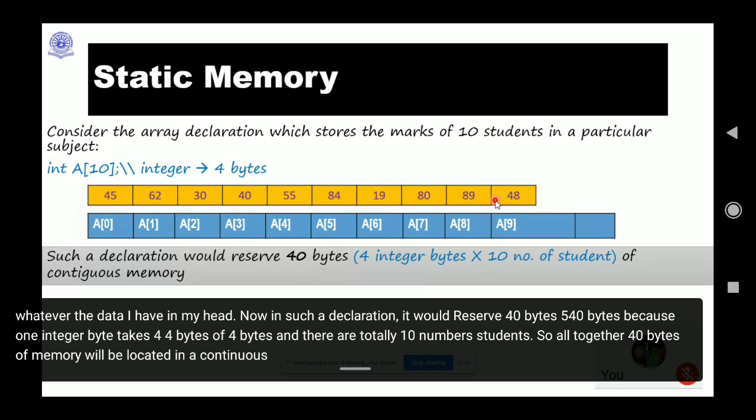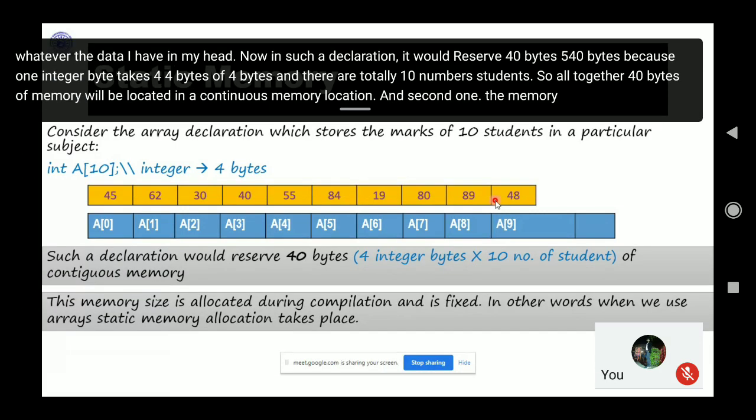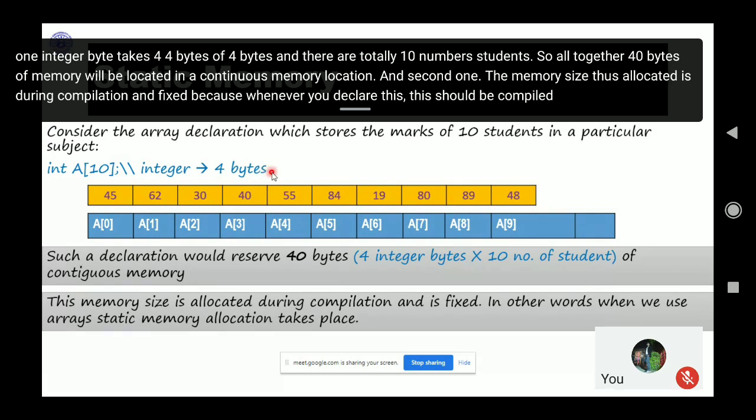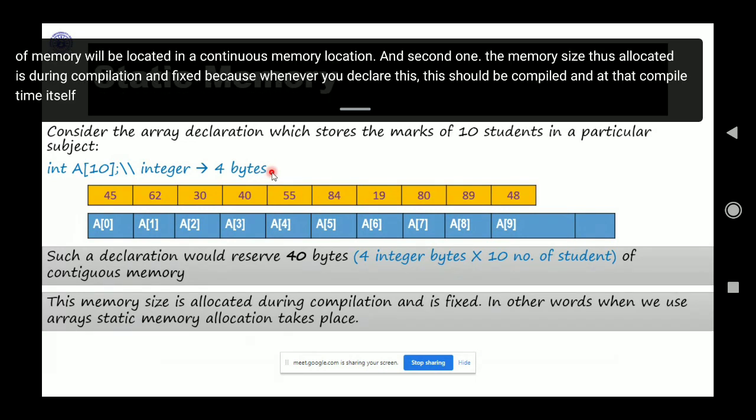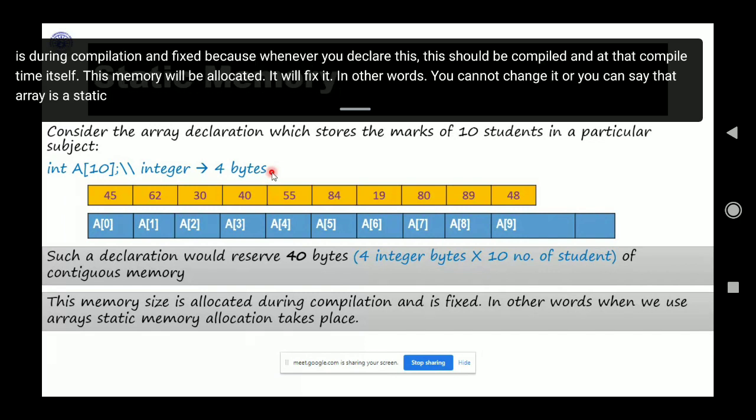And second, the memory size thus allocated is fixed during compilation, because whenever you declare this it should be compiled, and at compile time itself this memory will be allocated and it will be fixed. In other words, you cannot change it, or you can say that an array is a static memory allocation. So these two or three things all mean the same.